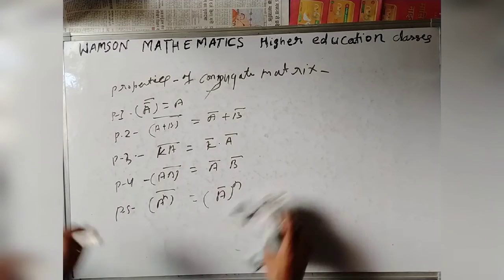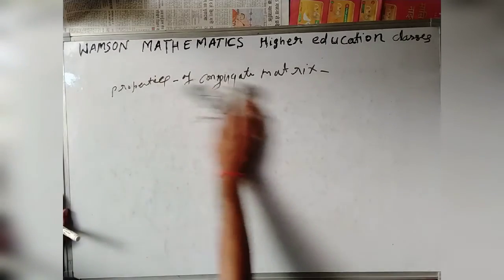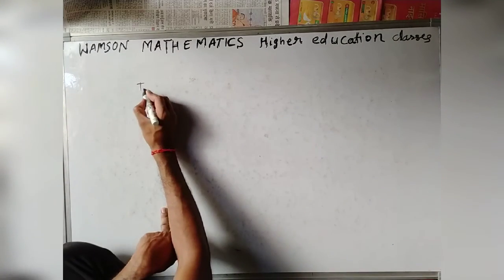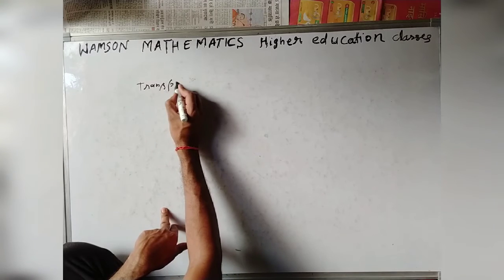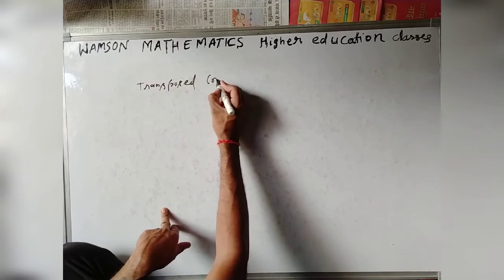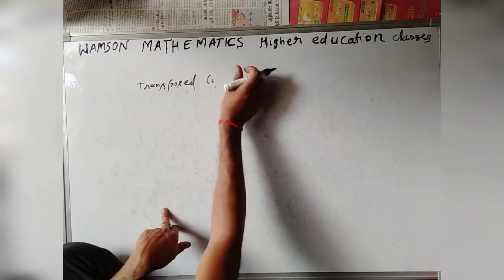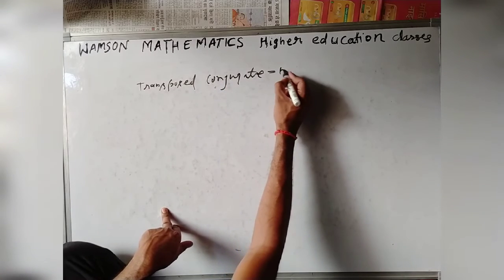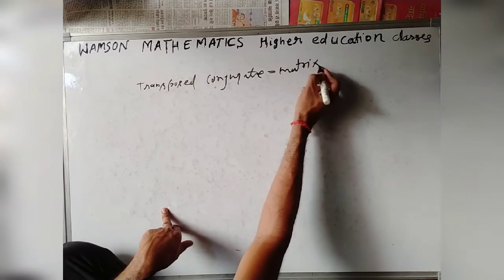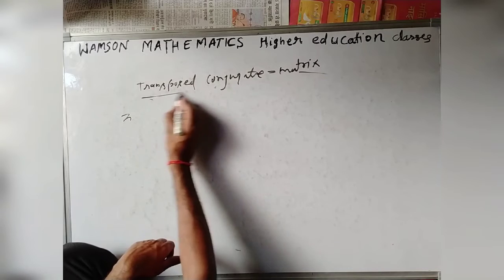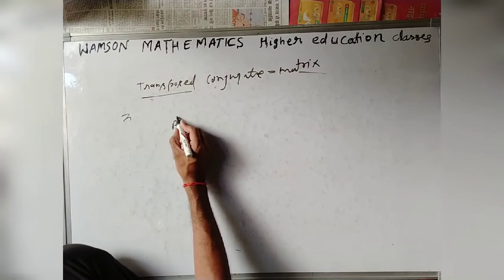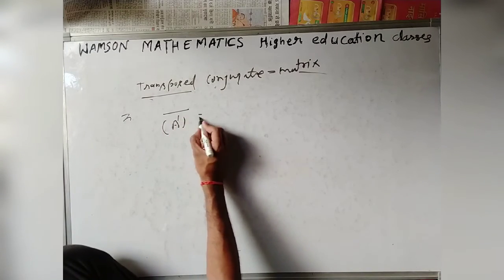Now the next matrix is the transposed conjugate matrix. So first transpose, then conjugate. So this is nothing but A transpose conjugate.